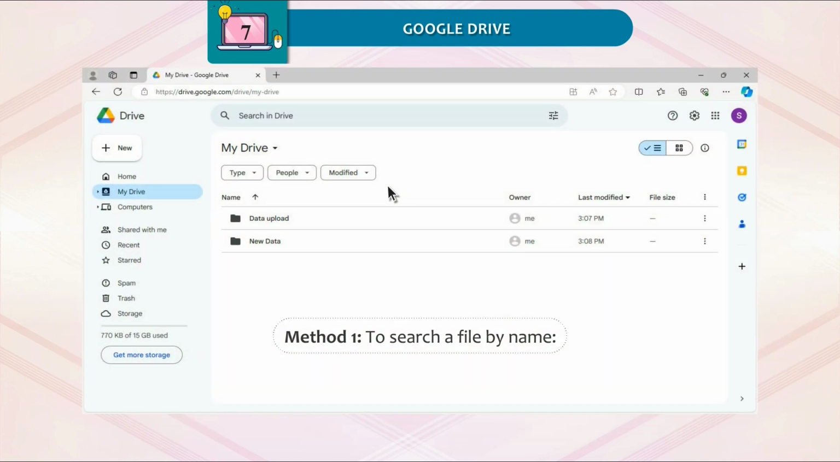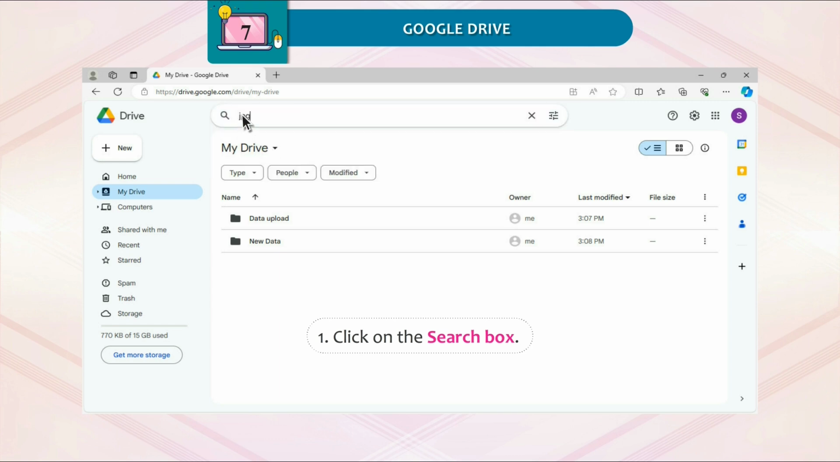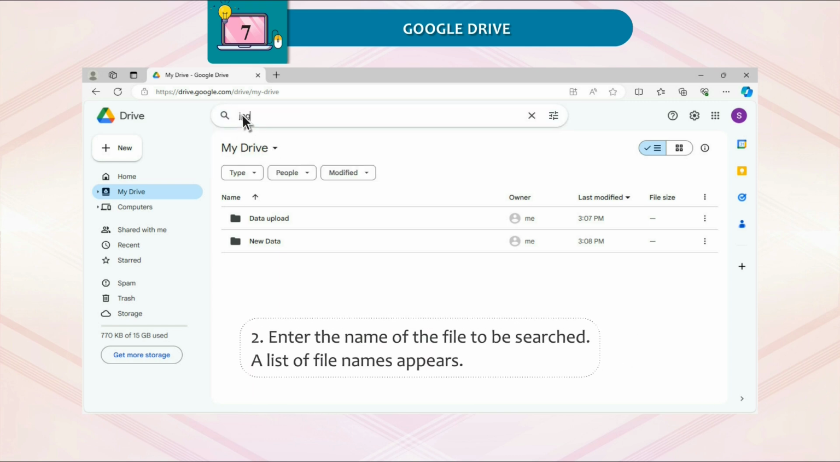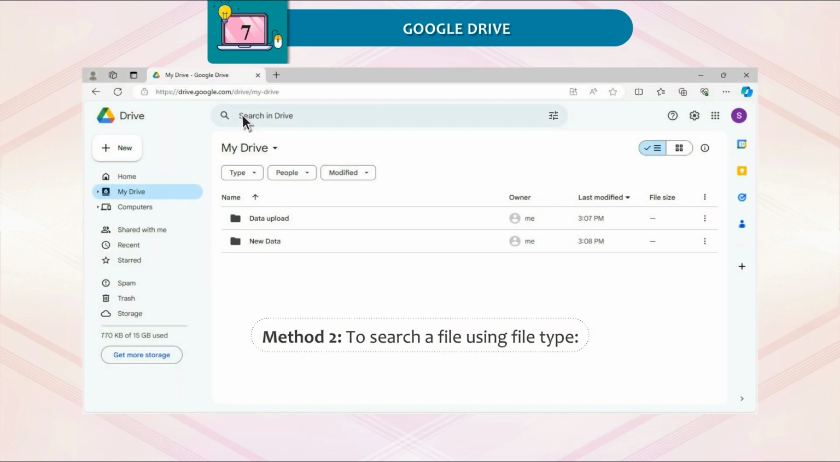Method 1. To search a file by name. 1. Click on the search box. 2. Enter the name of the file to be searched. A list of file names appears. 3. Select the required file. The selected file opens.